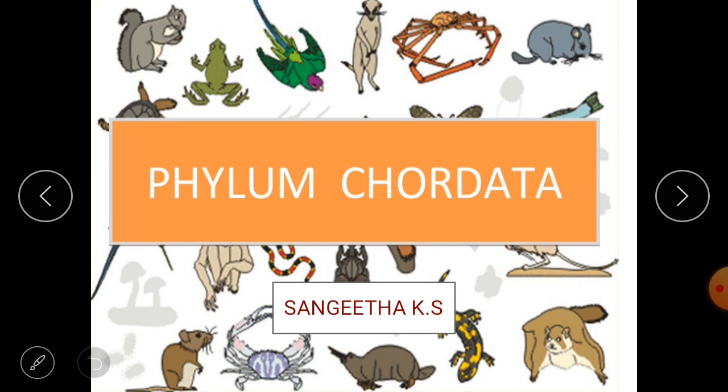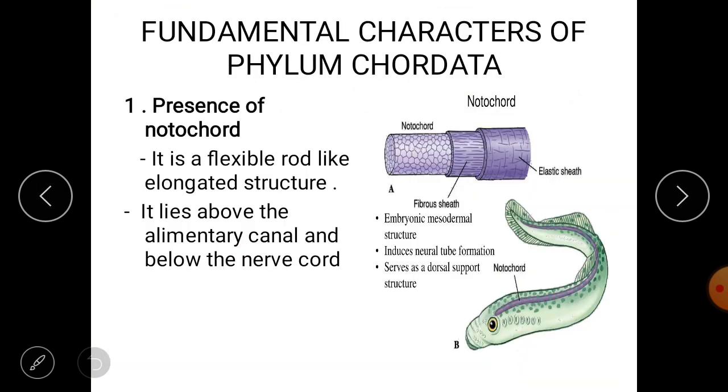So what are the key characters which make an animal a chordate? That is the basic key character we are going to study in this video. There are mainly four key characters that should be present in an animal in order to say this is a chordate or a non-chordate. Let's see the fundamental or general characters of phylum Chordata.